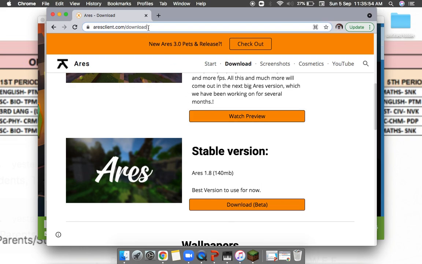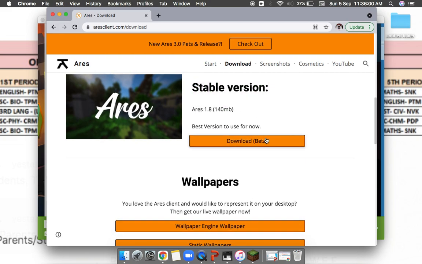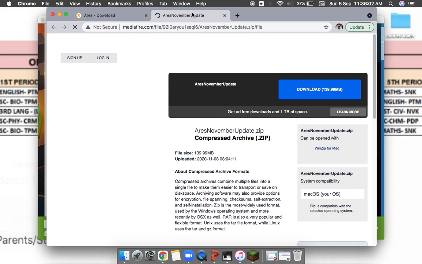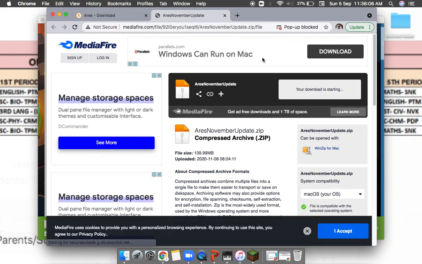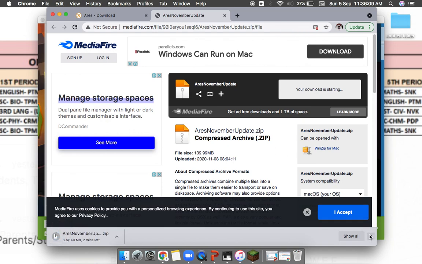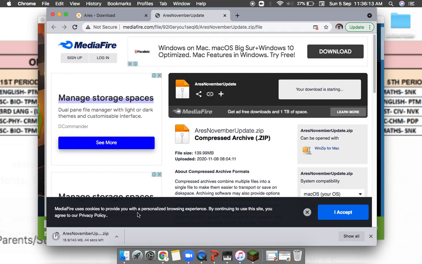So first you'll go to aresclient.com/download. Then you'll see here stable version. You want to download that. It'll redirect you to here and just download it. But I've already downloaded it, so I don't really. Okay, I'll just download it again, no problem.